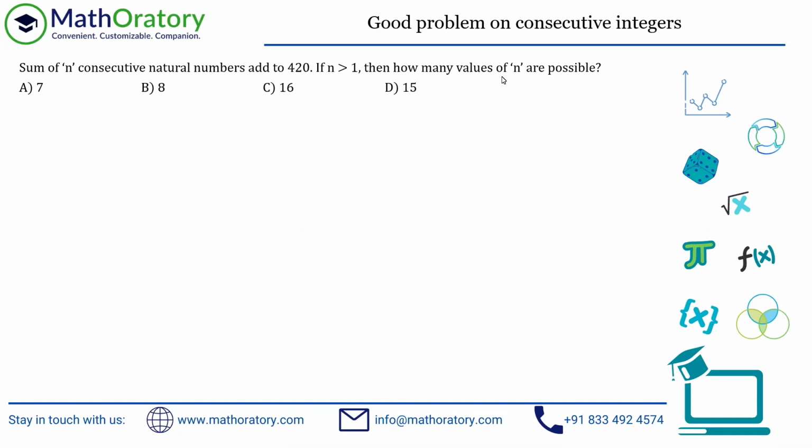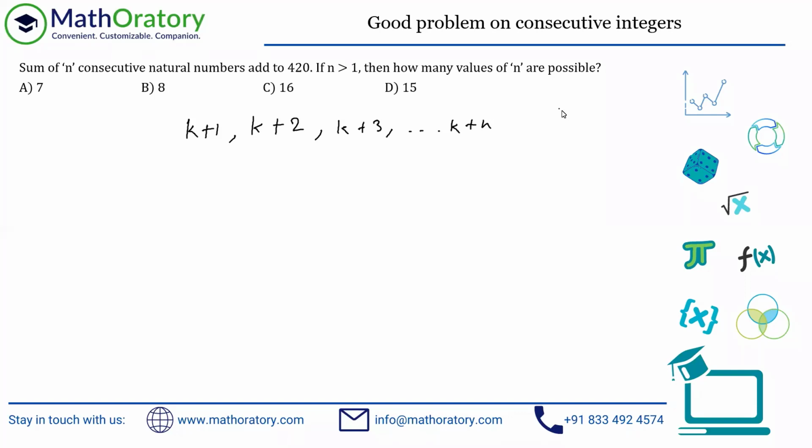So we are looking for how many values of n are possible. We're just counting the number of possibilities of n, right? So how many natural numbers can we actually take? We are looking for the number of terms in the series. Anyhow, let's form the series in this manner. I'm taking an arbitrary k, I don't care where that k is, and I'll take n natural numbers in this manner: k plus 1, k plus 2, up to k plus n.